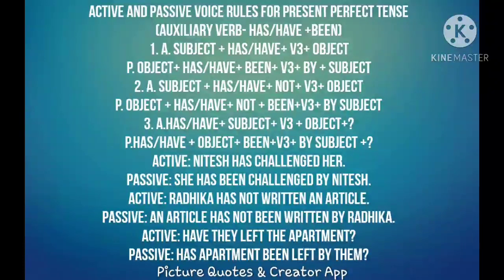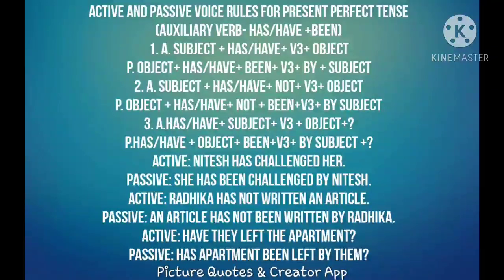Look at the negative sentence construction. Subject plus has or have plus not plus V3 form plus object. And when you change it into passive, object plus has or have plus not, the negative word, plus been plus V3 form plus by plus subject.